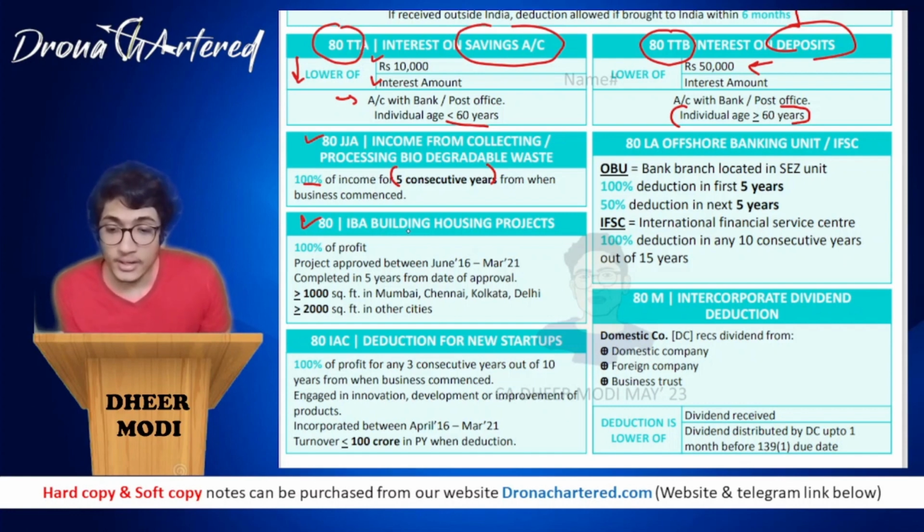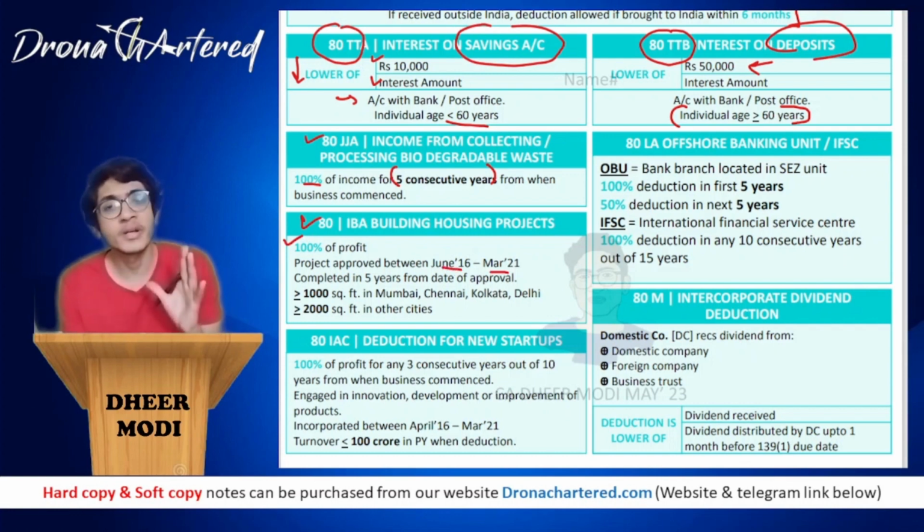Next is section 80IBA. So 80IBA talks about building housing projects. Okay, so for building housing projects, 100% of profit will be allowed as deduction. The project should be approved between June 2016 and March 2021. It is a comparatively less important section.